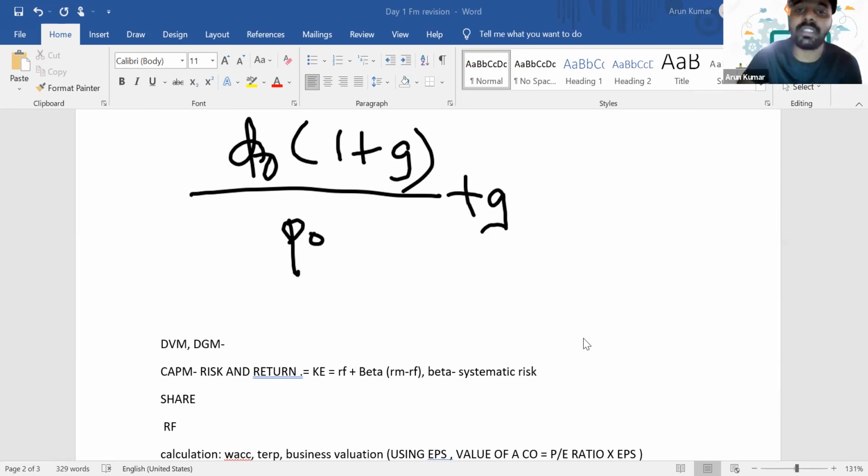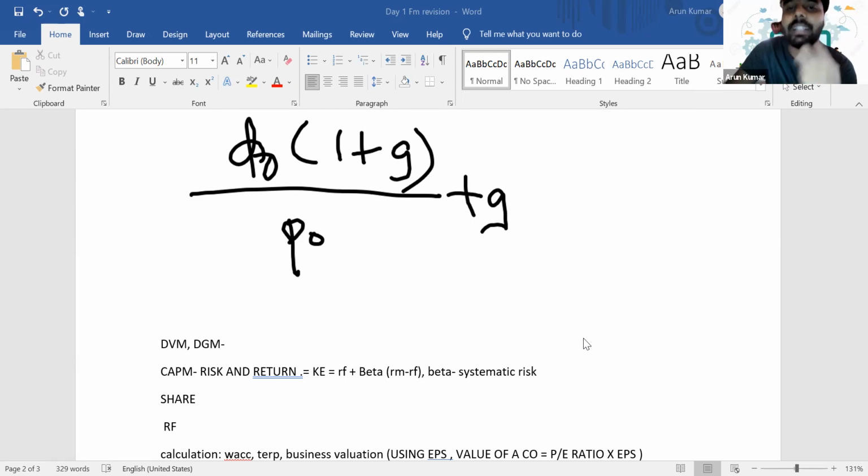Such types of risk are known as systematic risk. Unsystematic risk is specific to the company, so we can diversify it and reduce it. Instead of holding shares in one company, we should spread our investment and have a diversified portfolio of shares. Then we can reduce the unsystematic risk. So when we are investing in the shares of a company, we are only bothered about the systematic risk. That systematic risk is explained by the term beta.